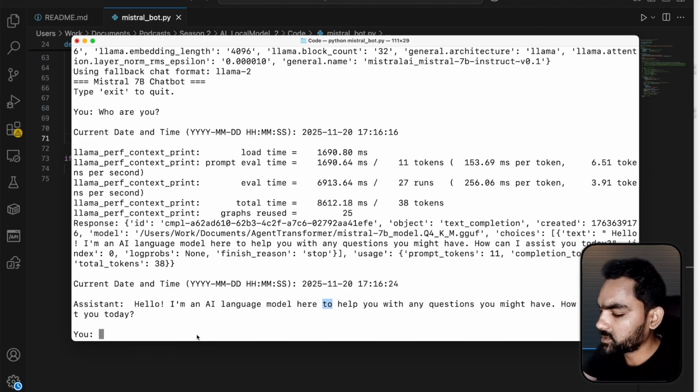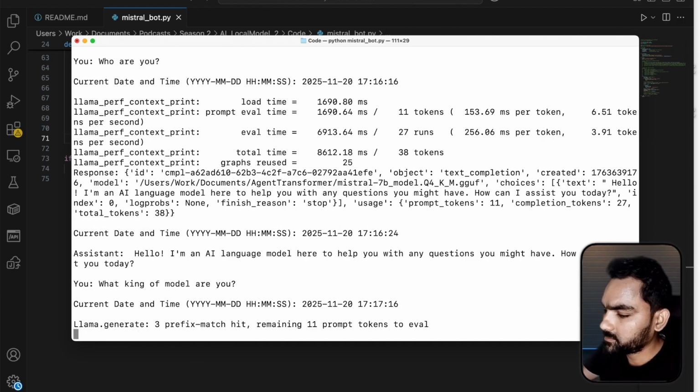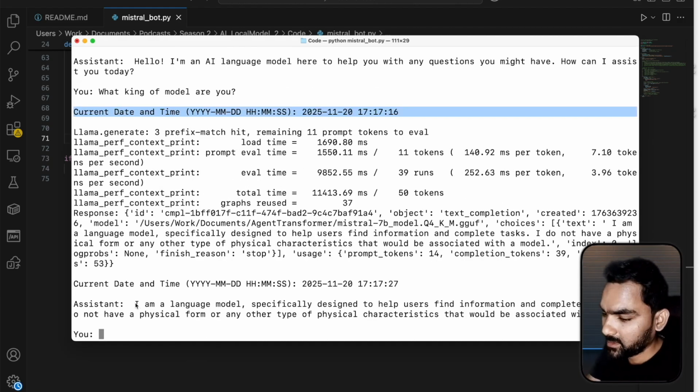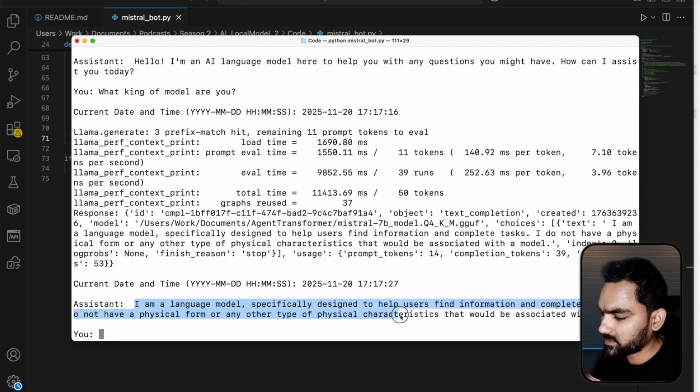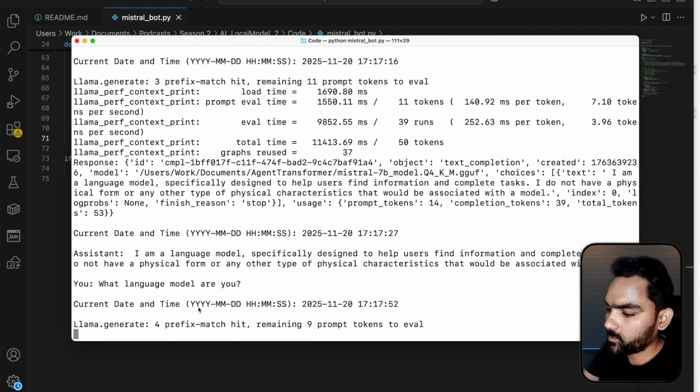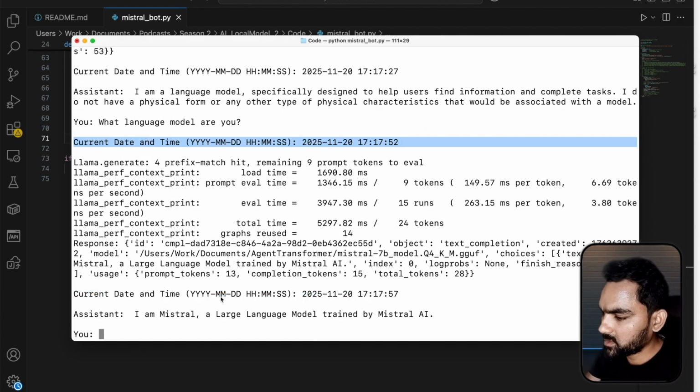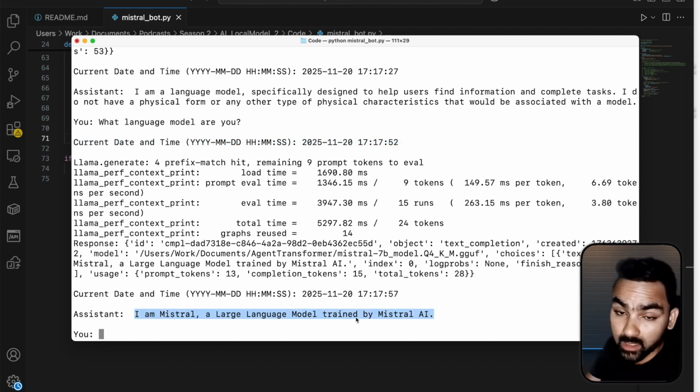Let me ask one more question. What kind of a model are you? We got the answer: I'm a language model specifically designed to help users. It doesn't say what the model actually is. I'll say, what language model are you? It took nearly 5 seconds and it says a large language model trained by Mistral AI. So here we can see which language model is actually running.